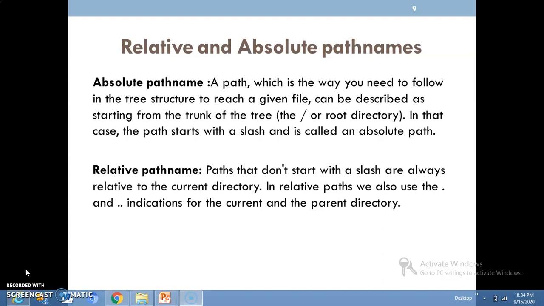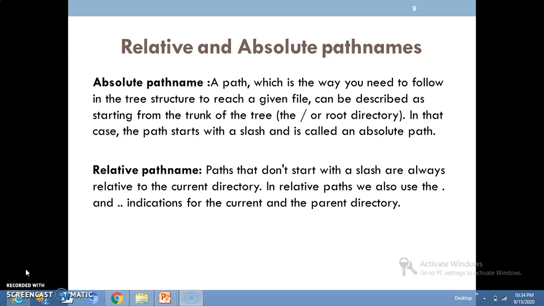In the previous video, I gave one diagram, a tree structure related to the files. You can recall that there is a root directory, under which we can find different directories like bin, device, and so on. Such kind of path name we can call the absolute path names.